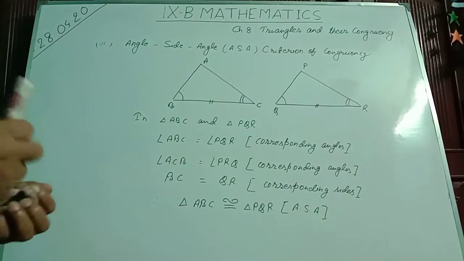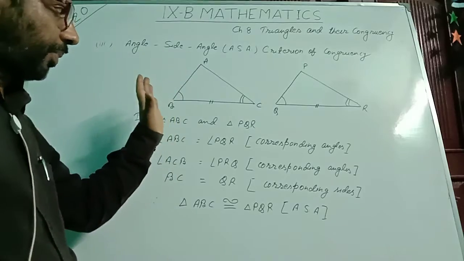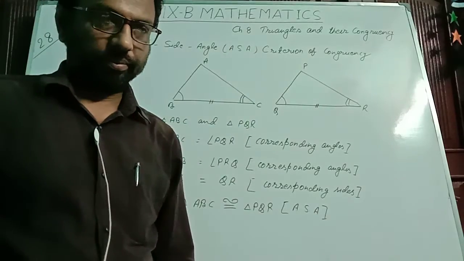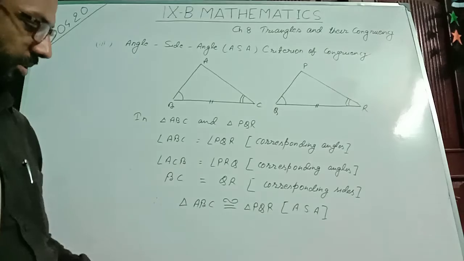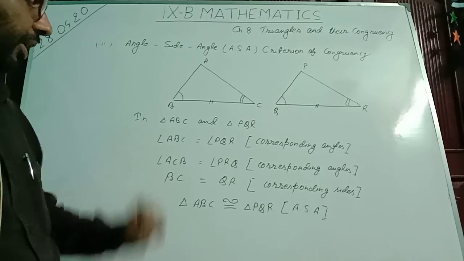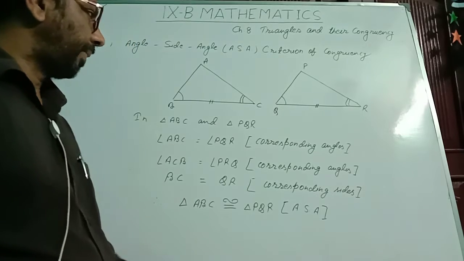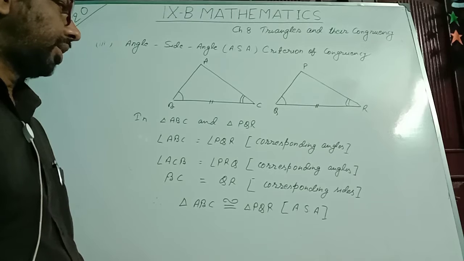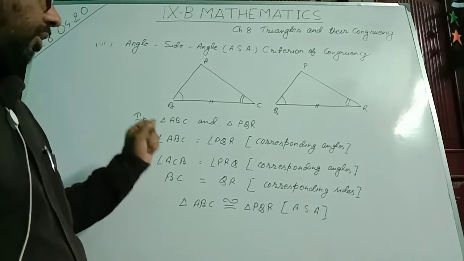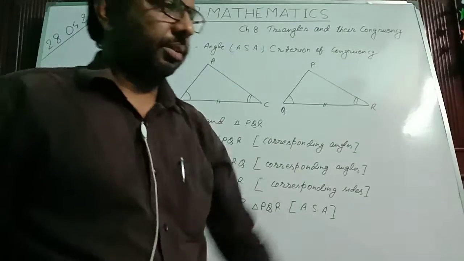Explanation: if two pairs of consecutive angles, including the corresponding sides, are equal, then those two triangles are congruent under the rule of angle side angle criterion of congruency.